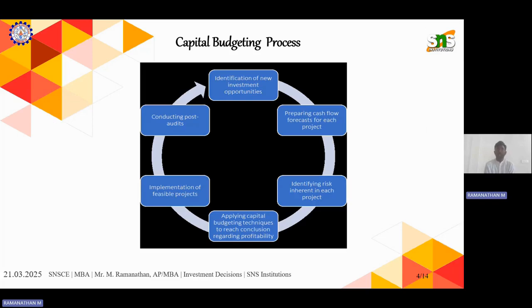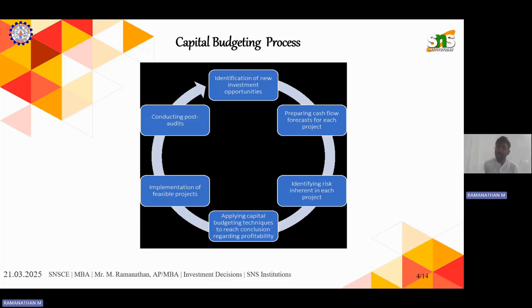So in the capital budgeting process, the first step is to identify new investment opportunities. You can see it from two perspectives: the perspective of business, starting a business, and the perspective of investment. Fine.